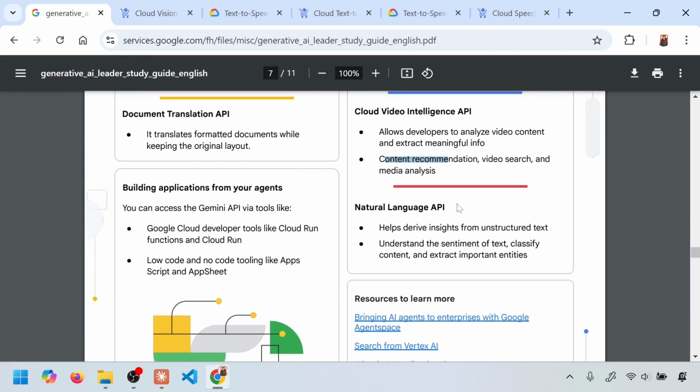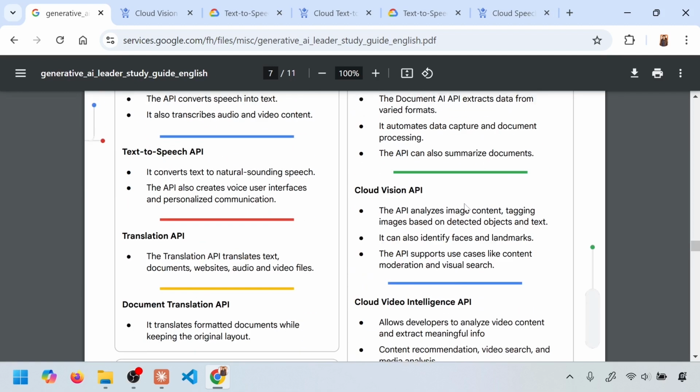Natural language API is very similar to generative AI, but again purpose built for content moderation and sentiment analysis. For example, if you have a review inside a hotel booking site, or a product review, you can call this kind of APIs to understand what that review is all about. Is it good, bad? You can create analytics and a lot of other usages with these natural language APIs. Most of them are a subset of generative AI, but they are different models behind the scenes. So you can think of it as a subset, but more purpose built.